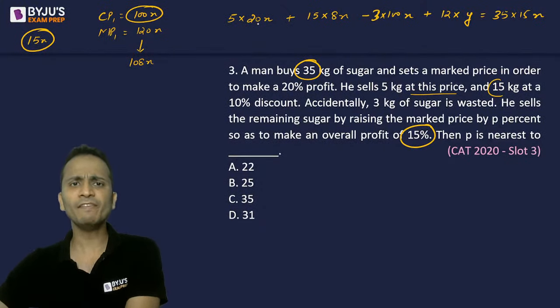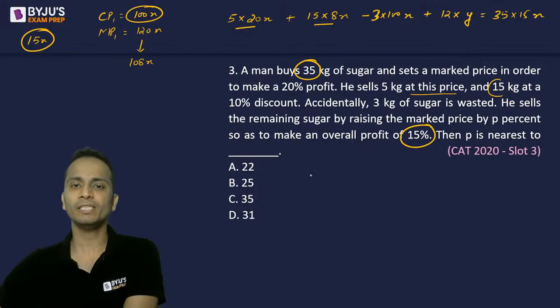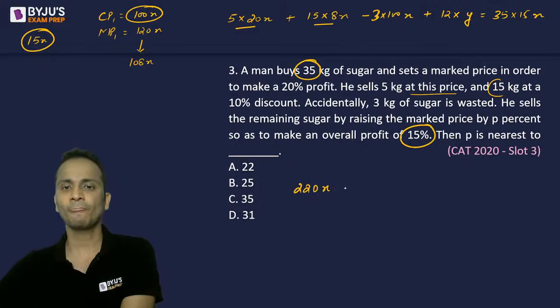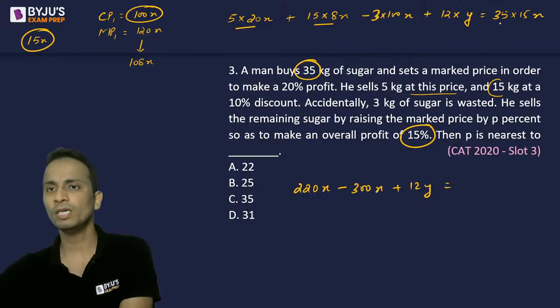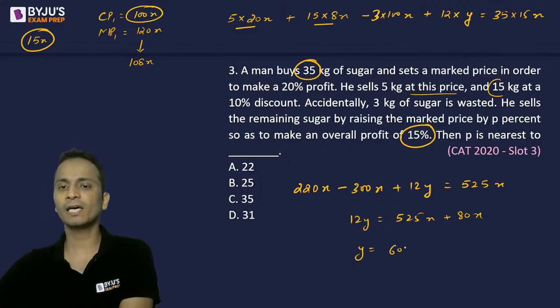Okay, now 5 into 20 is 100, 15 into 8 is 120. All right, so 100 and 120, that is 220x minus 300x plus 12y is equal to 35 into 15, 350 and 175, 525x. So 12y will be equal to 525x plus 80x. So y will be equal to 605x, divided by 12.